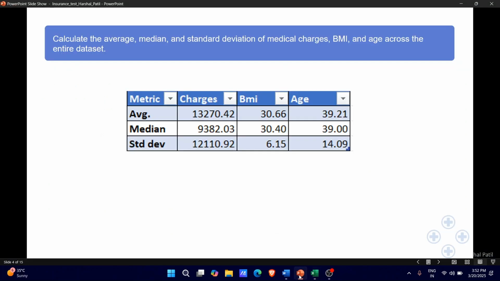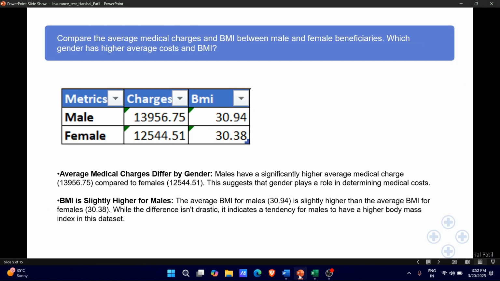And from that, what we've got is the average medical charges differ by gender. Males have a significantly higher average medical charge compared to females. This suggests that gender plays a role in determining the medical cost. BMI is slightly higher for males. The average BMI for males is around 30.94, which is slightly higher than the average BMI for females. While the difference isn't drastic, it indicates a tendency for males to have a higher body mass index in this dataset.